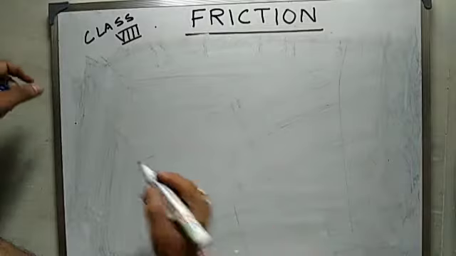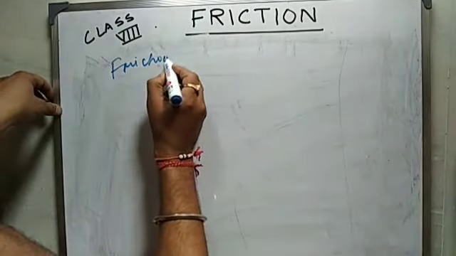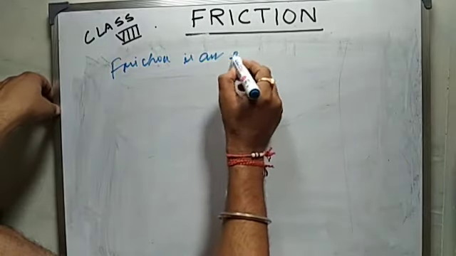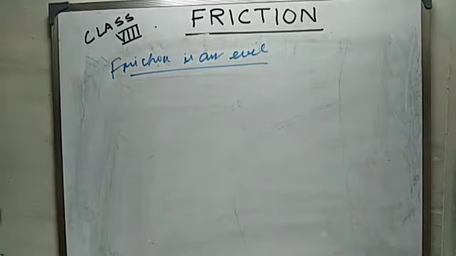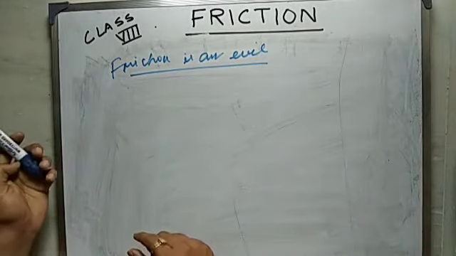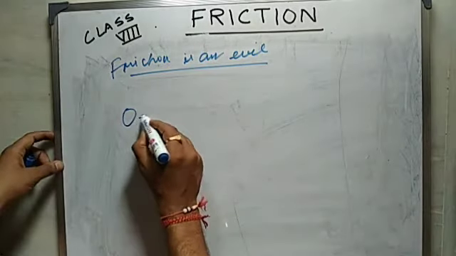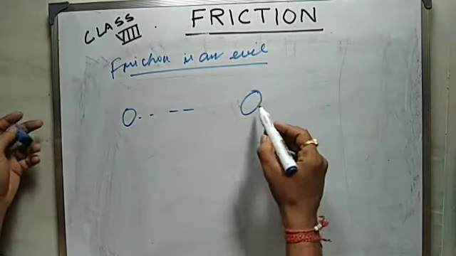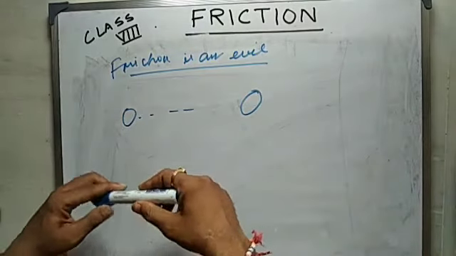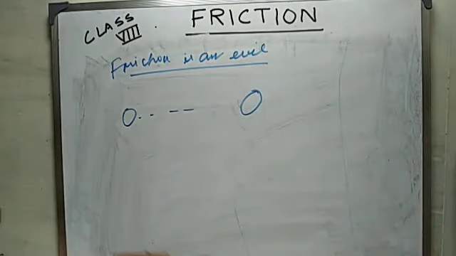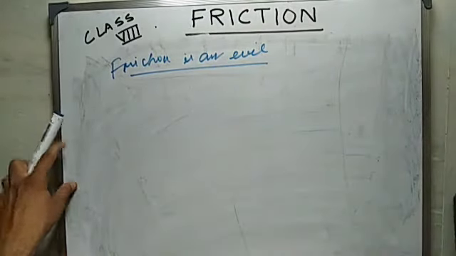You must be thinking that friction is an evil, since it is opposing the relative motion. Always ball, you are throwing the ball, but it's not going to the boundary and stopping midway. But do you think that friction is an evil? See, I will tell you, friction is evil or what.